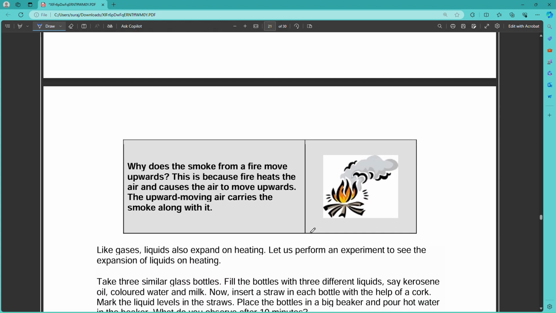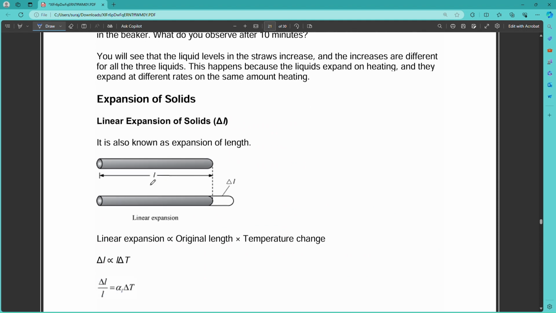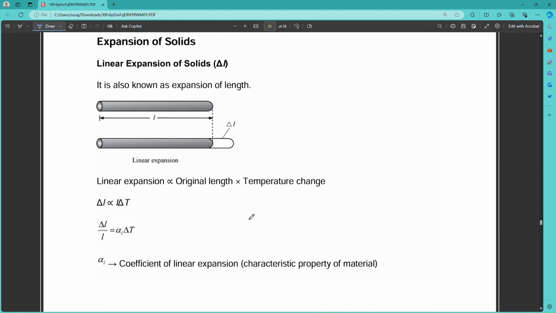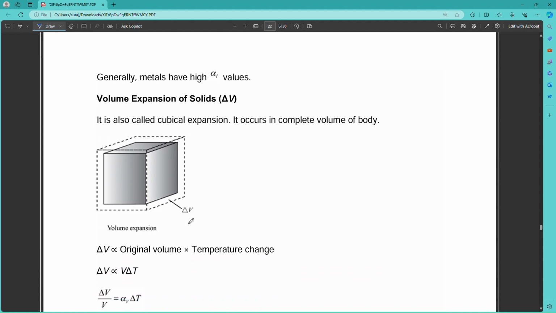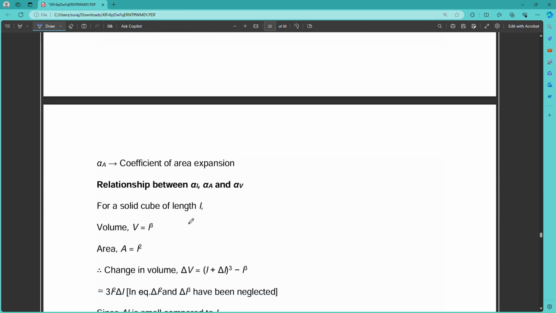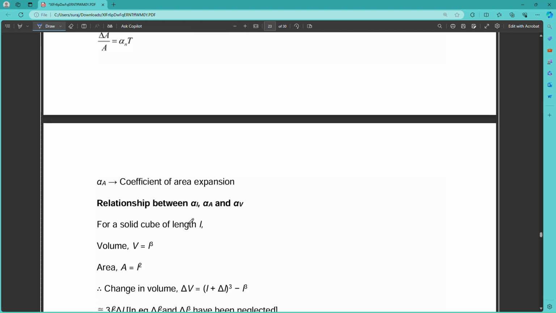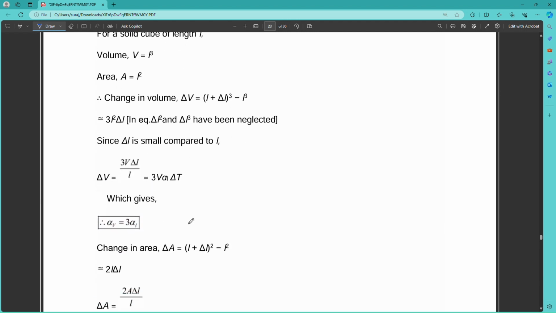So there is an activity. You can also see the expansion of solids. Let the length be L and we give heat to it. So the linear expansion will be delta L. Linear expansion is directly proportional to the original length times the change in temperature. According to the amount of temperature change, the expansion will take place. This is the formula of expansion. Volume expansion of solids: this is the linear expansion and this is the volume expansion, the same as that. Then density expansion also. The relationship between alpha A and alpha B, that is the relation.